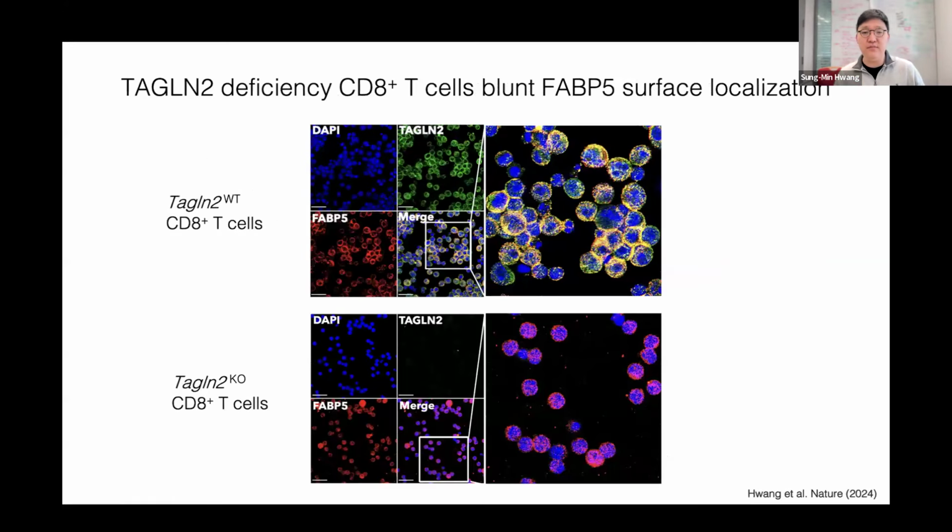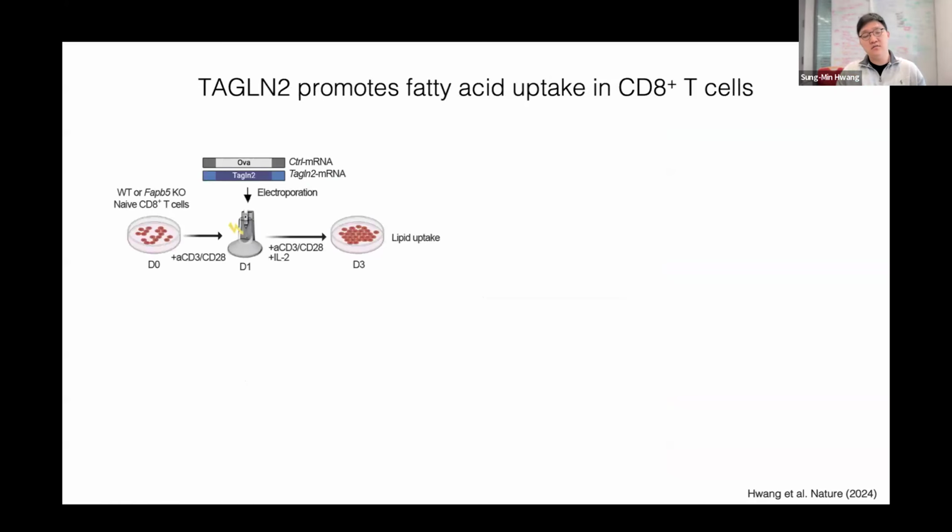So we confirmed the FABP5 distribution by using fluorescence microscopy, and we saw that in Transgelin2 wild-type T cells, as you can see, Transgelin2 and FABP5 are nicely co-localized near the cell membrane. However, when we use Transgelin2 knockout T cells, FABP5 fails to reach the cell membrane. Instead, it accumulates in the nucleus. So these data suggest that Transgelin2 is really essential for localizing FABP5 on the surface in these T cells.